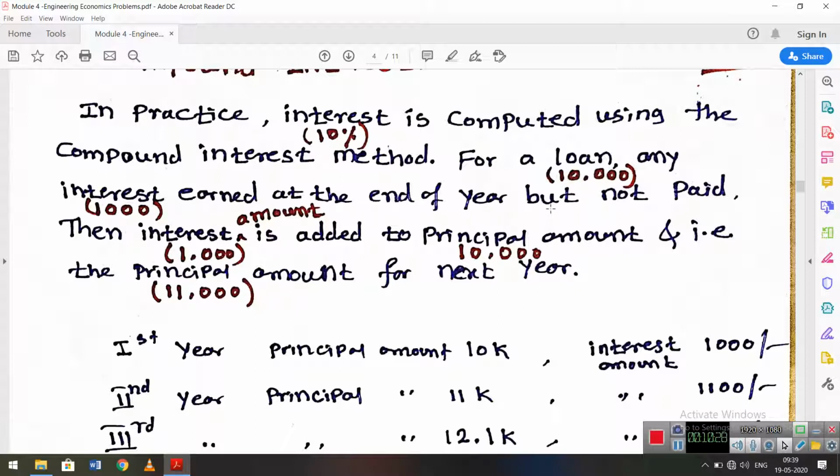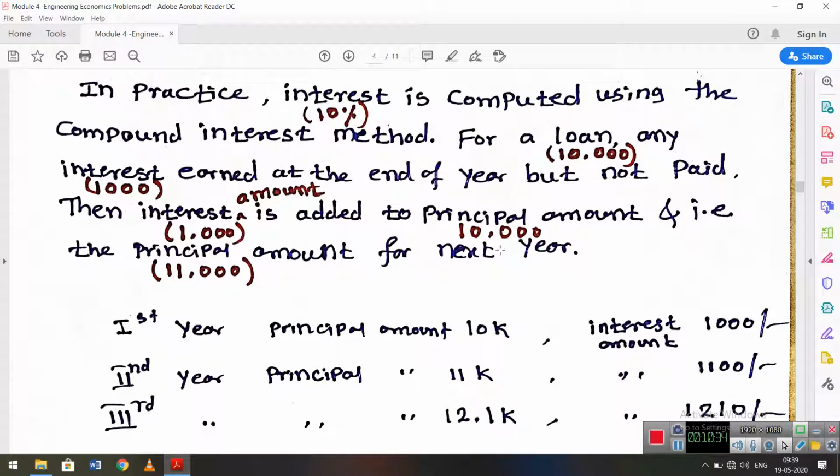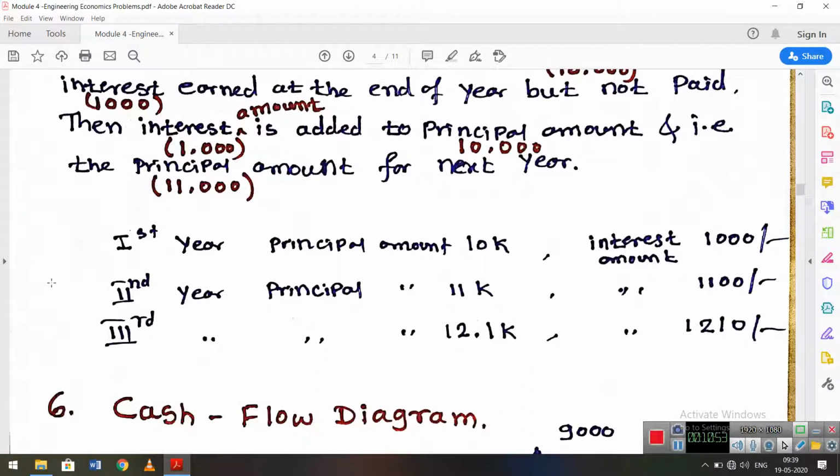At the end of the second year the interest will be 1,100, so the principal amount is 12,100. So at the end of the second year you have to pay 12,100.